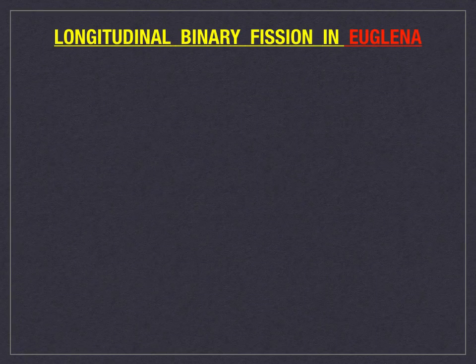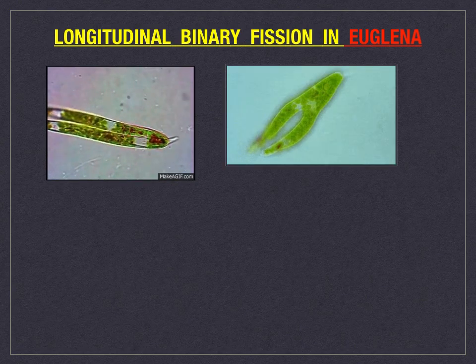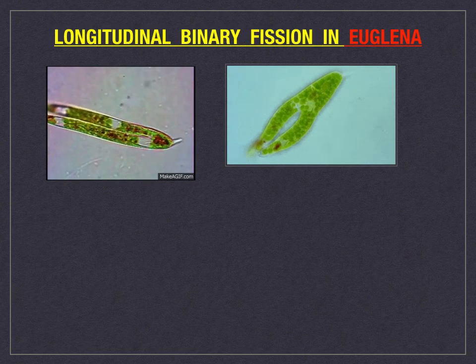Now we shall see longitudinal binary fission in Euglena. Binary fission is the most common method of asexual reproduction in protozoans. Longitudinal binary fission is performed by Euglena.